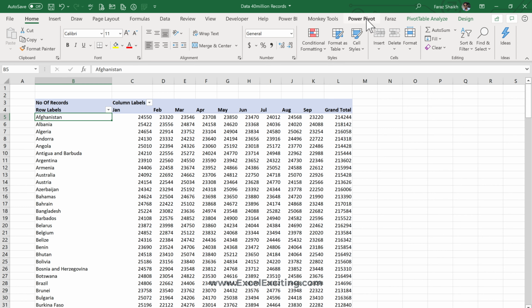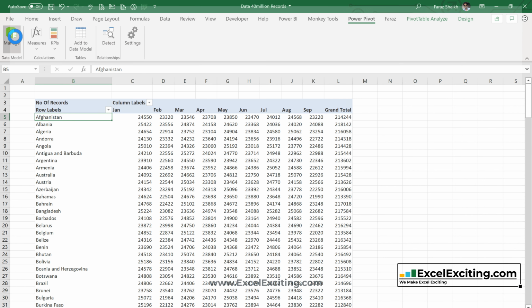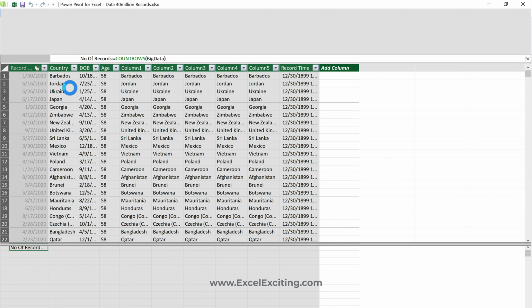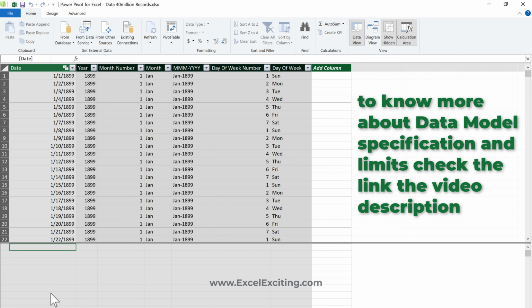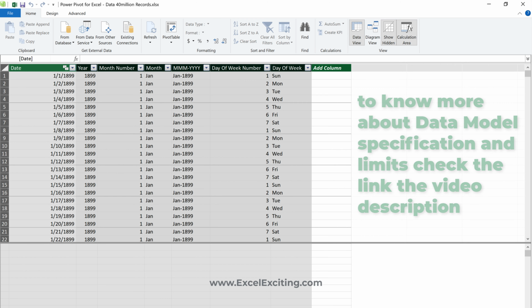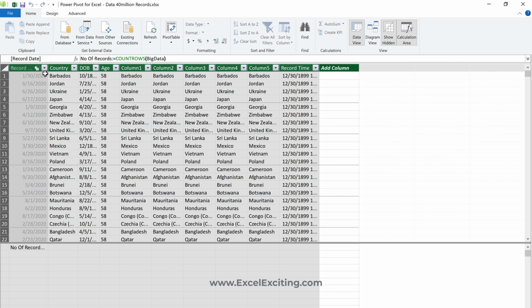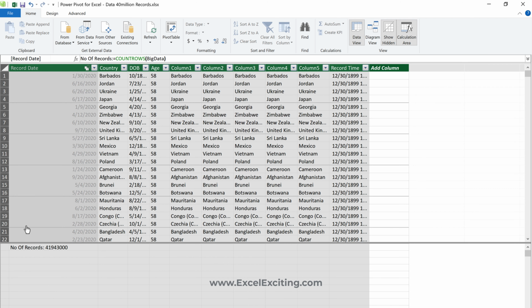So let me show you in the data model that these are 41 million records and more than that. You can add billions of records as well, and it will handle it very easily. You can see this is my calendar table. I have two tables over here. To run the query efficiently, I have prepared the calendar table and then I have my fact table. Now I have written a very simple measure which says count all rows. So I'm not doing any kind of cheating. These are all the number of rows from that same source file.